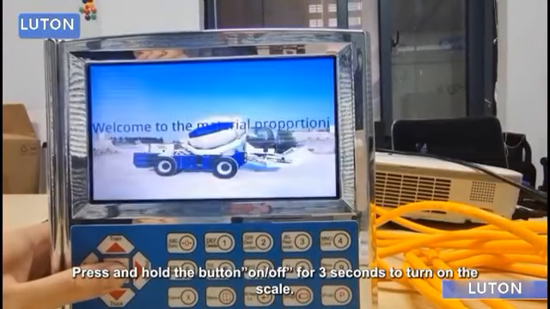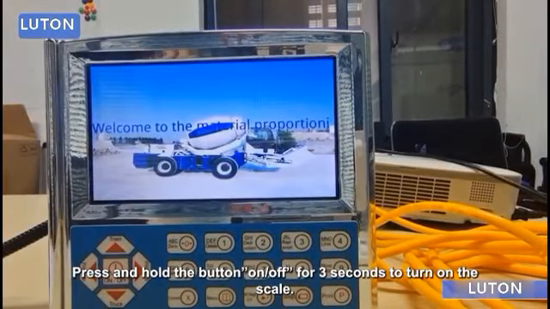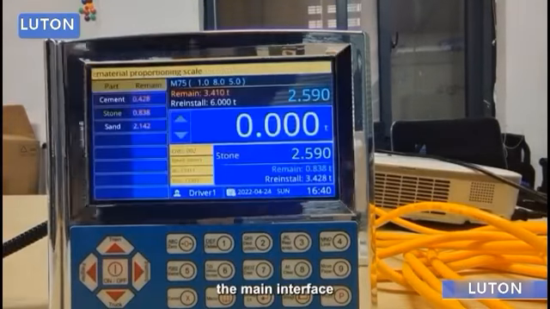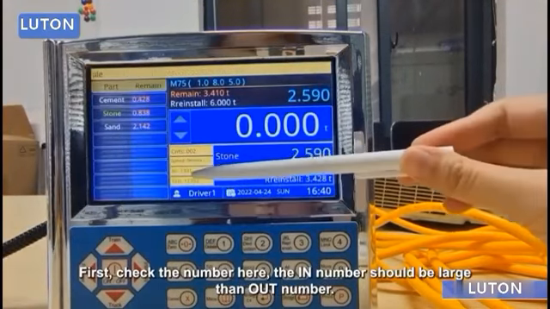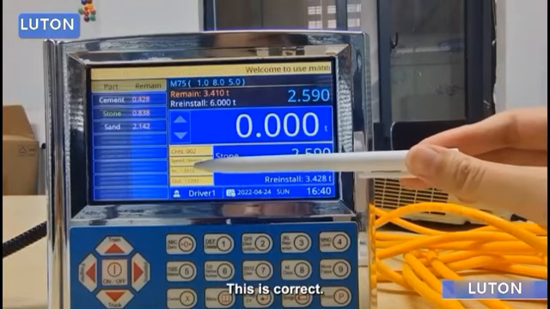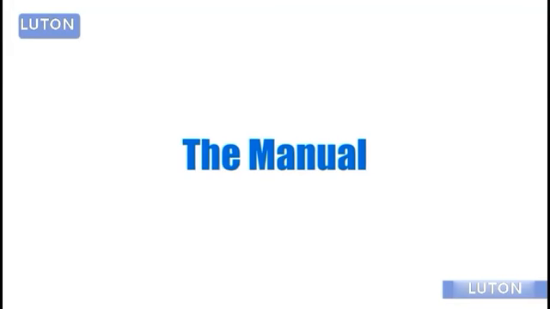Press and hold the on/off button for 3 seconds to turn on the scale. This is the main interface. First, check the number here. The IN number should be larger than the OUT number. This is correct.